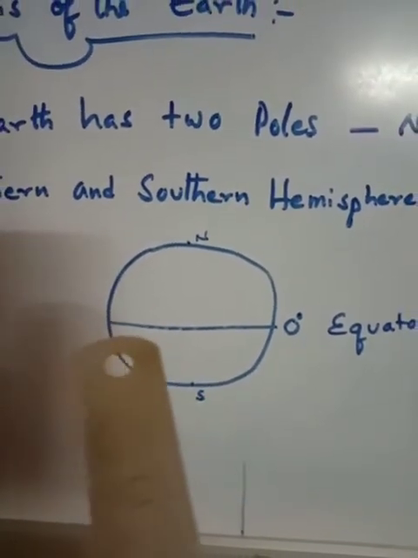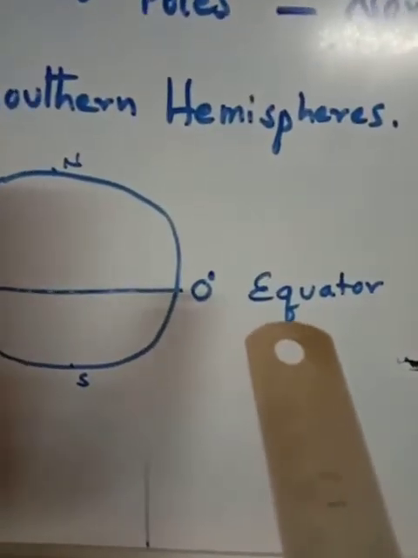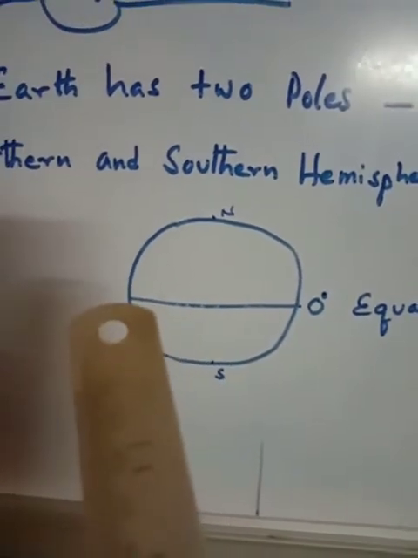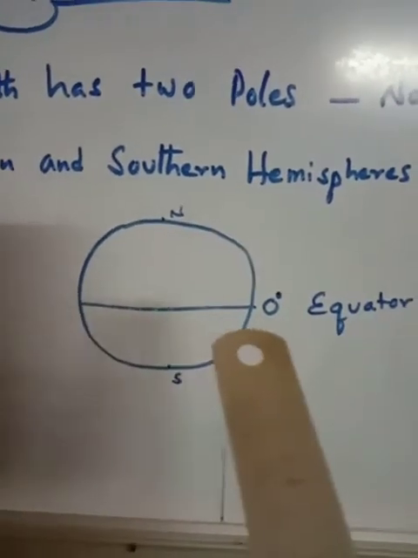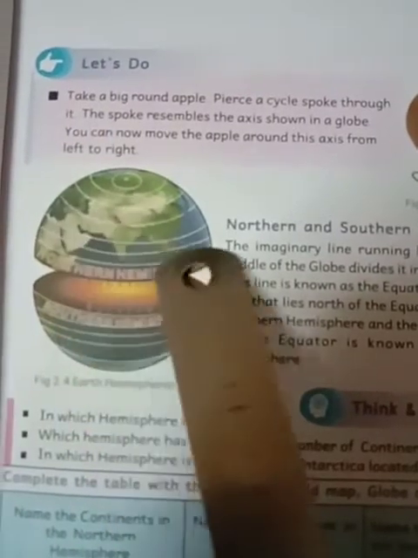Which line goes through the middle of the earth from west to east? That we call the equator. It has another name, latitude. 0 degree latitude. Already it is shown clearly here. The upper part we call the northern hemisphere. The bottom part we call the southern hemisphere.